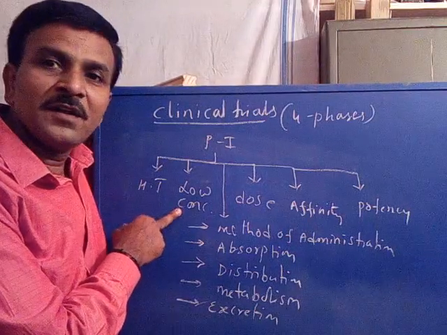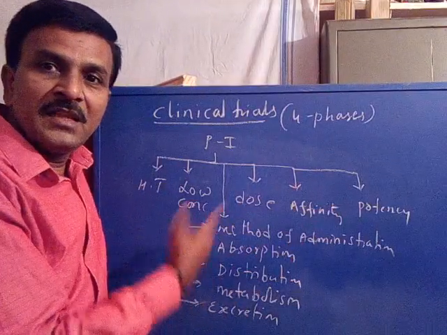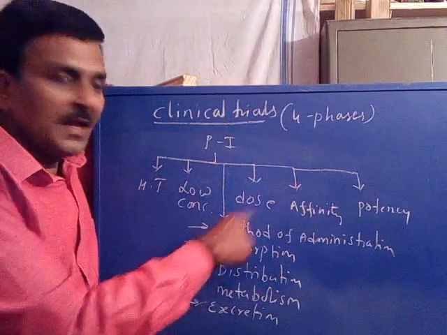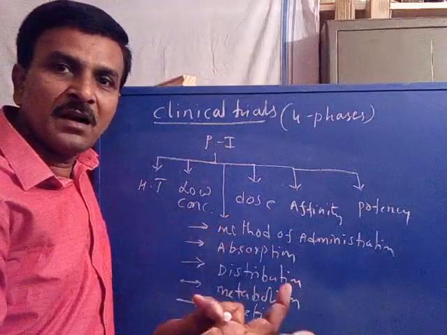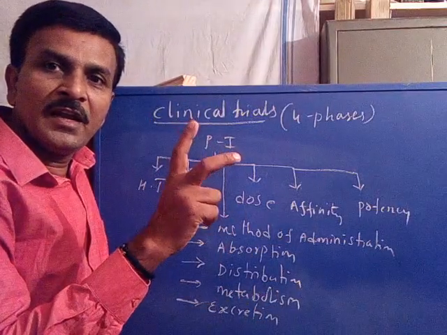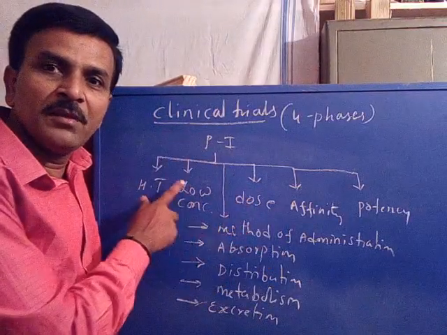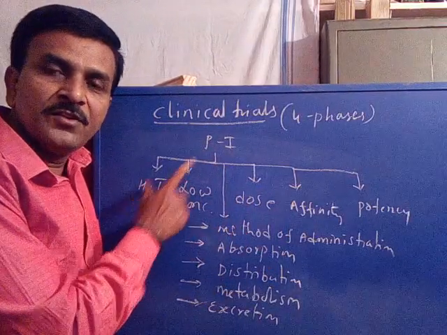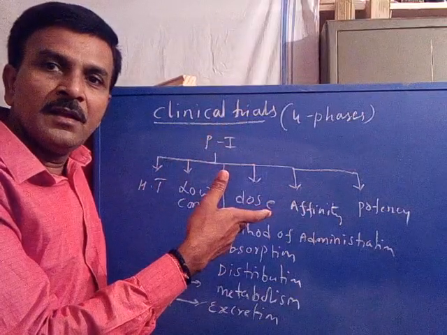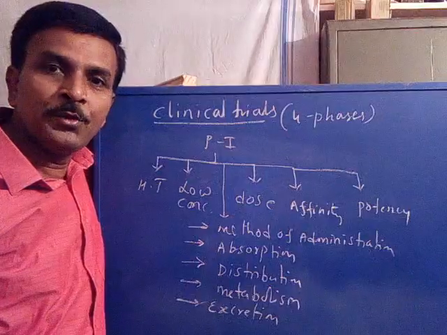Now, the low concentration is sufficient to evaluate all these pharmacokinetic actions, as pharmacokinetic actions do not depend upon the concentration. Is it clear? Any pharmacokinetic action of the drug does not depend upon concentration. We simply want fundamental or basic information about the new drug molecule.